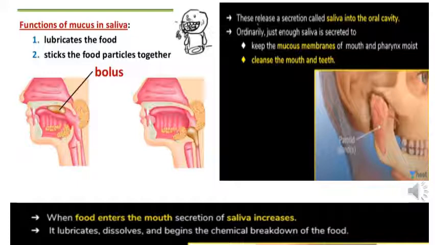As we read, we have 3 pairs of salivary glands. They open in the buccal cavity and they secrete saliva. And saliva helps in lubricating the food. It sticks the food particles together and this is called bolus. It cleanses the mouth, and the enzyme salivary amylase helps in the breaking down of food.